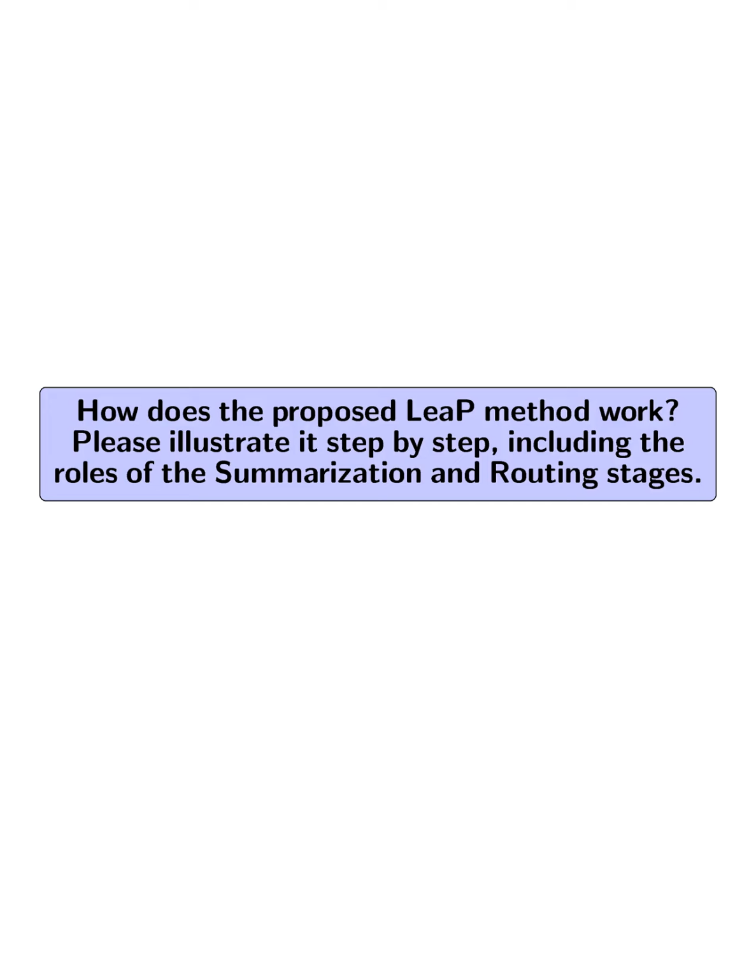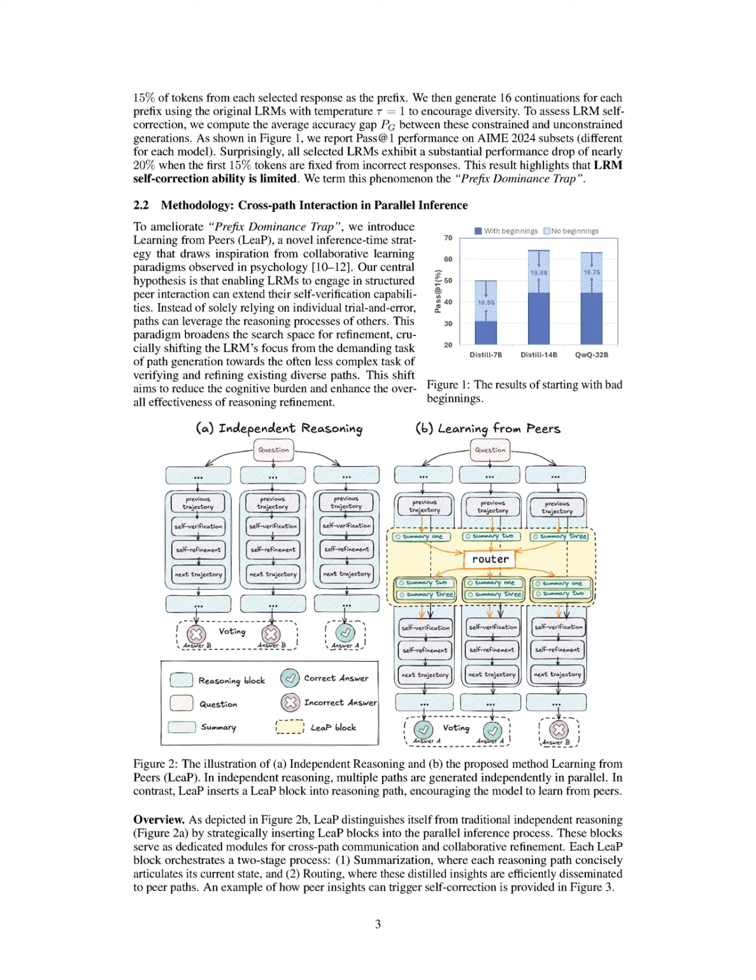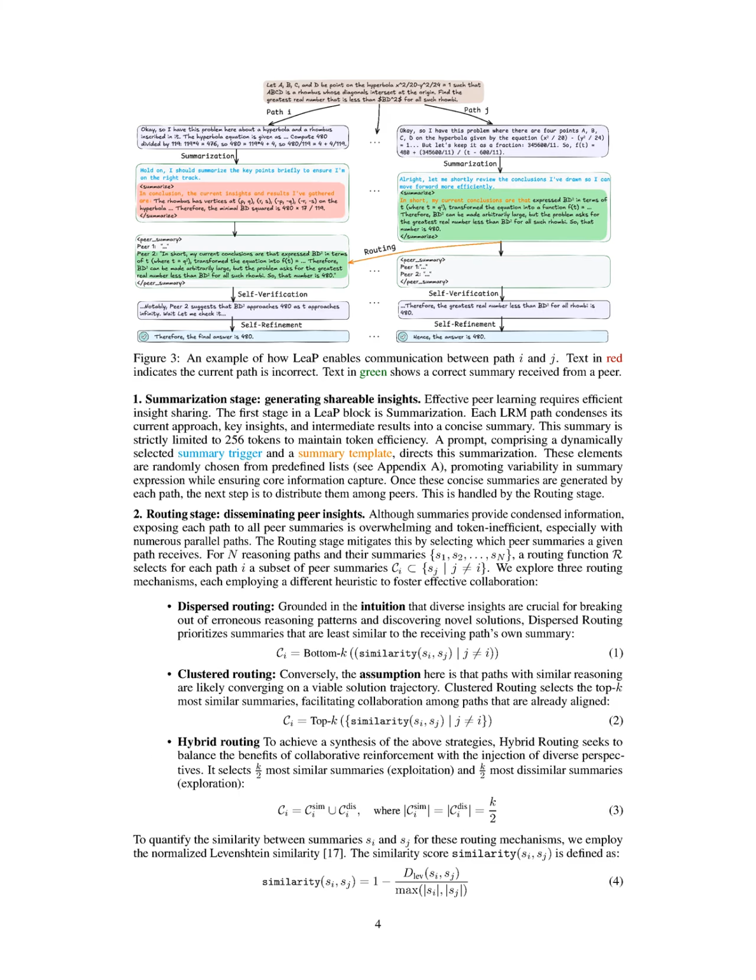How does the proposed LEAP method work? Please illustrate it step by step, including the roles of the summarization and routing stages. The proposed LEAP method operates through a structured two-stage process, summarization and routing, facilitating cross-path interaction among reasoning paths during parallel inference. In the summarization stage, each reasoning path condenses its current approach, key insights and intermediate results into a concise summary, limited to 256 tokens.